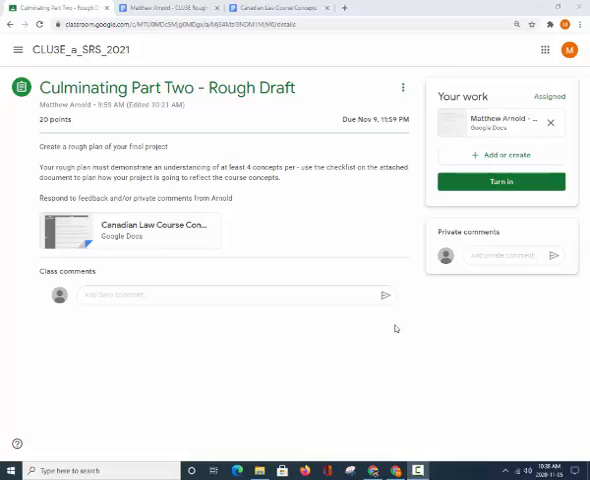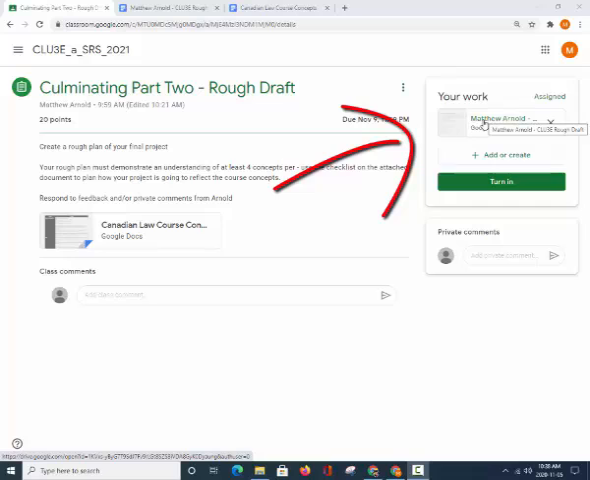The following video is a review of Culminating Part 2, the rough draft. First, go into Classwork on Google Classroom and open the assignment entitled Rough Draft. Secondly, go to the Your Work section in the top right-hand corner of the screen and open the document entitled CLU3E Rough Draft.